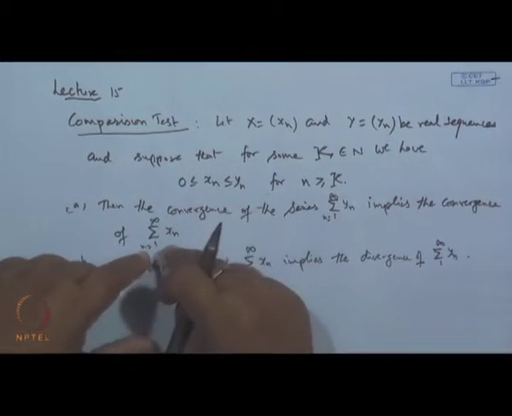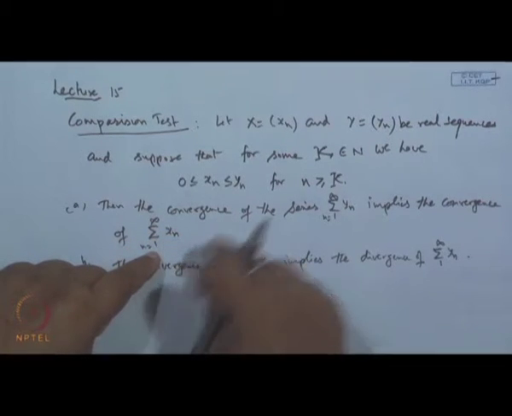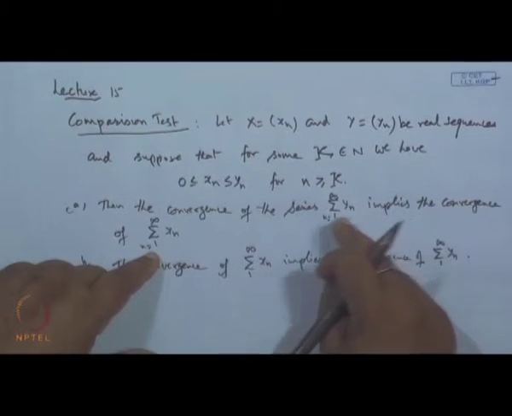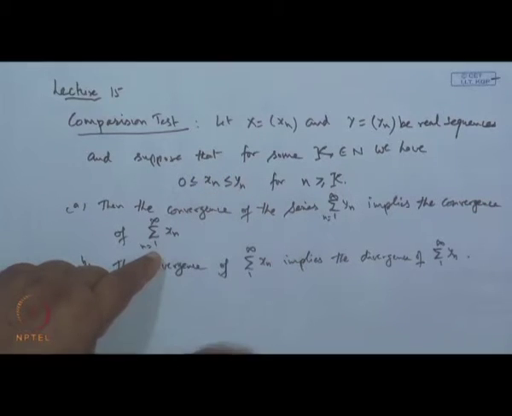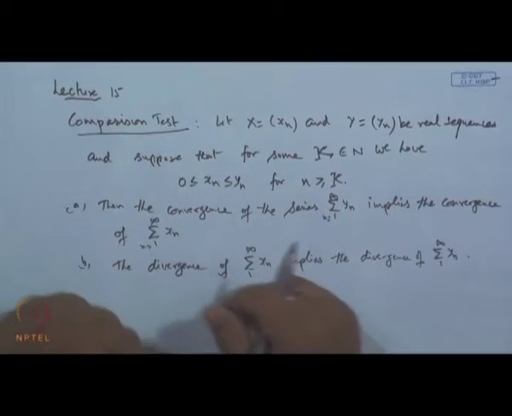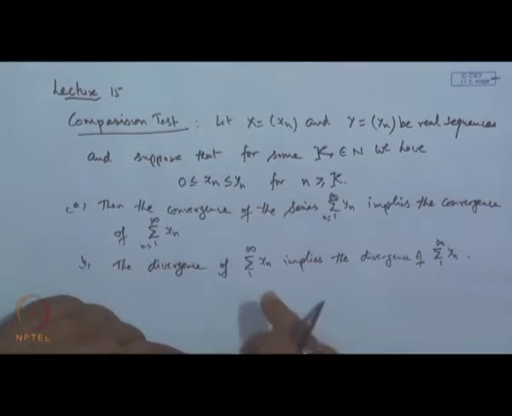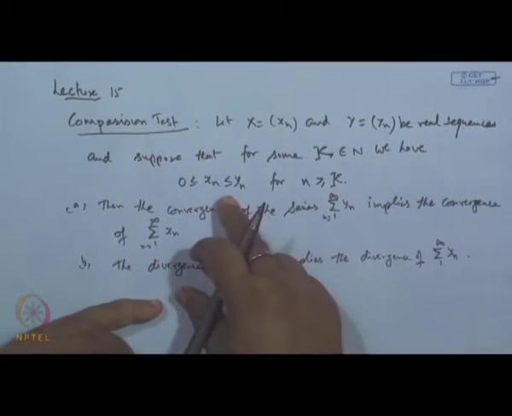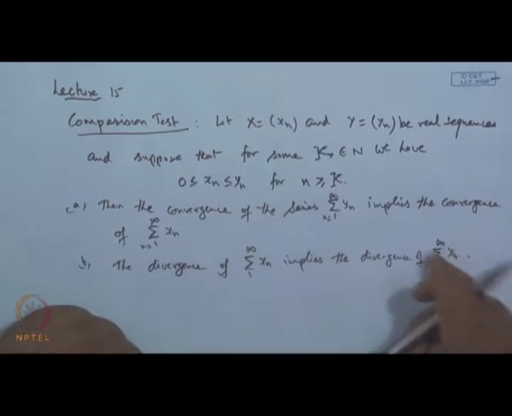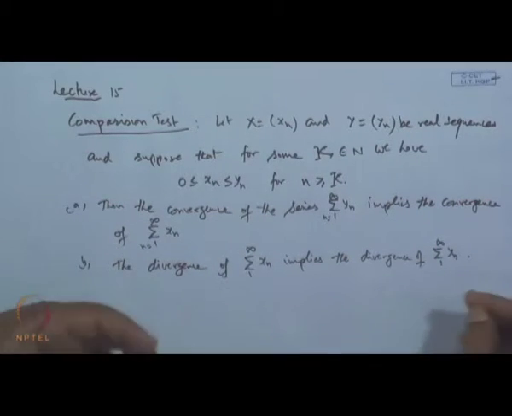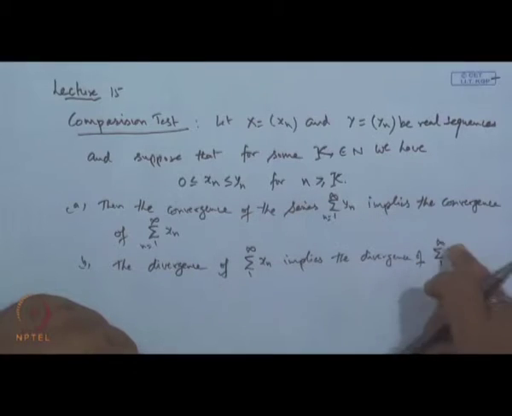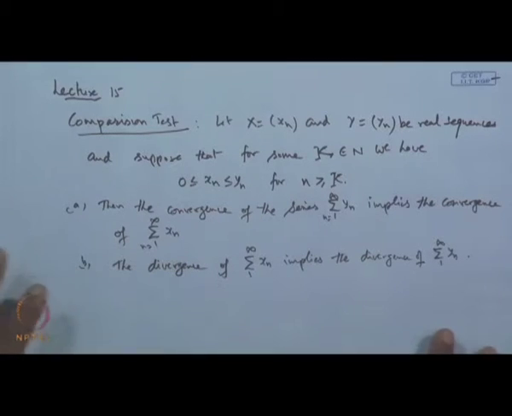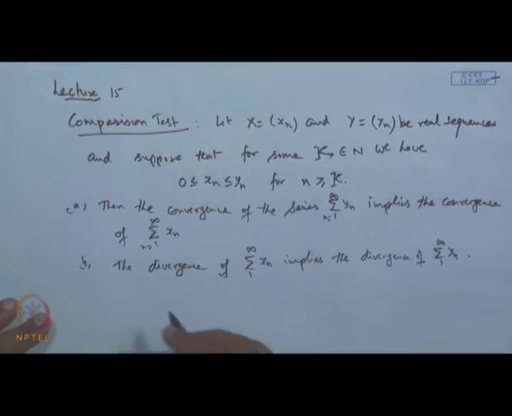It means that with the help of x n, if we find a suitable y n for which the convergence nature of the series sigma y n is known, then one can easily establish the convergence of sigma x n. And in case this relation is true but the series sigma x n is diverging, then the divergence of sigma y n will follow. It means if we expect that the series is diverging, then we have to find this relation where the smaller series is diverging, then the larger will diverge. So, this is the main motto of this comparison test.